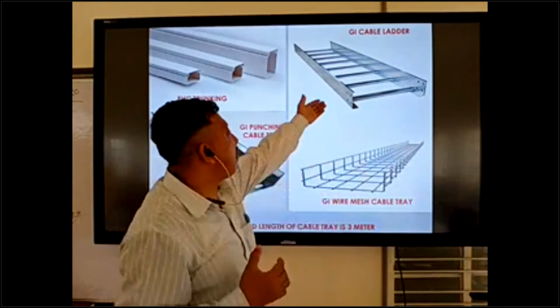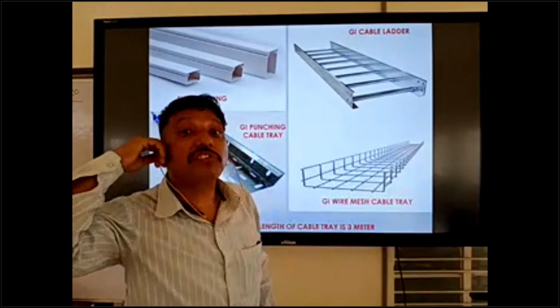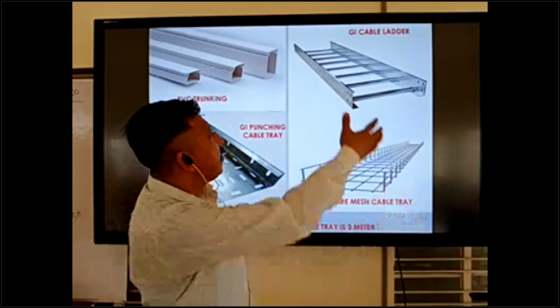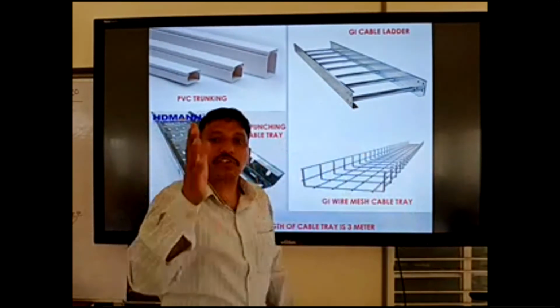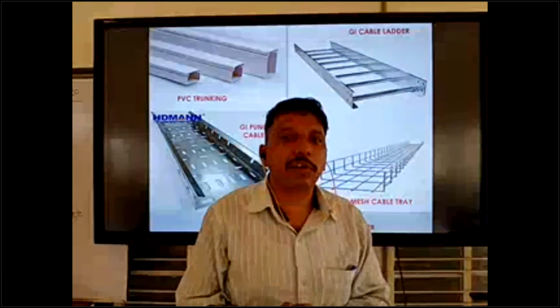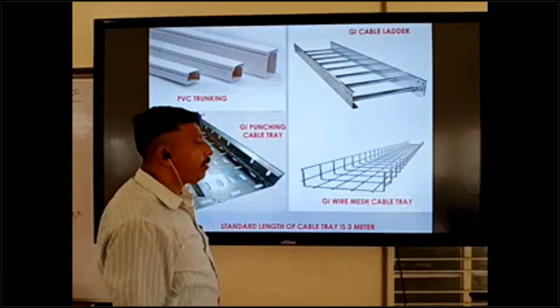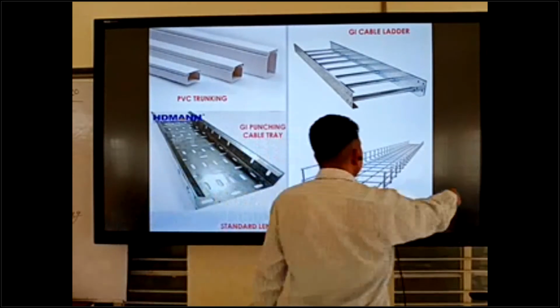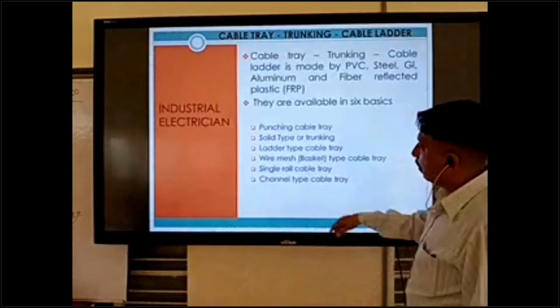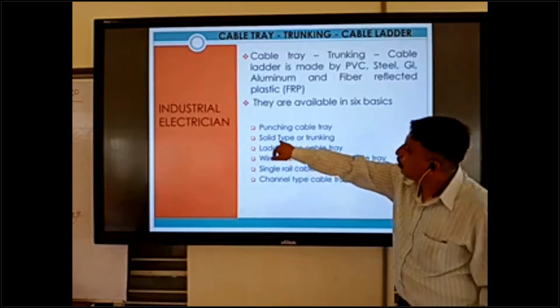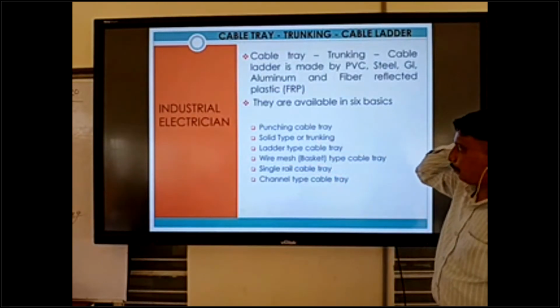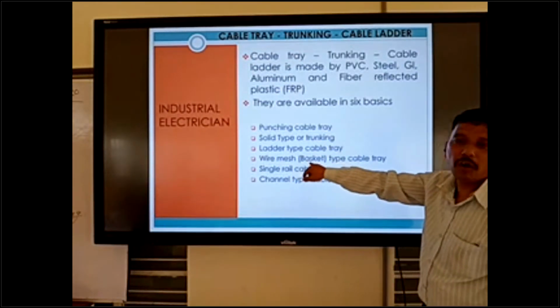In maximum, this type of cable tray is used in substations. This ladder is used in substations and power supply stations. We can use these types of cable tray. Okay, so ladder type is finished, solid type is finished, and punching type and wireless type are also finished.